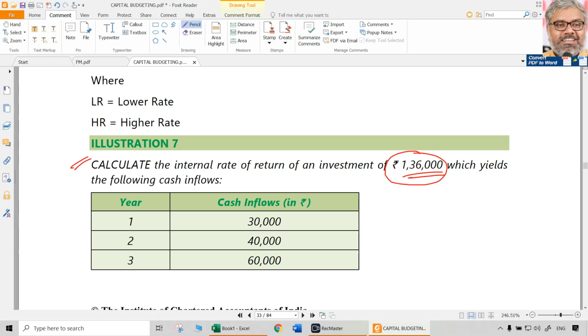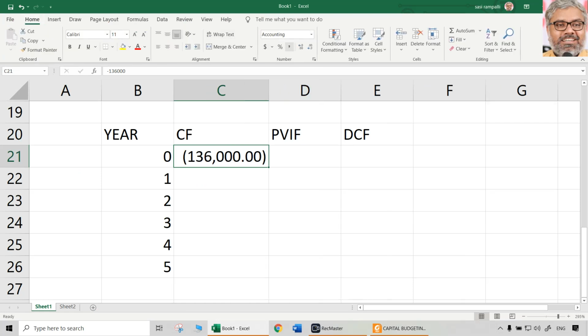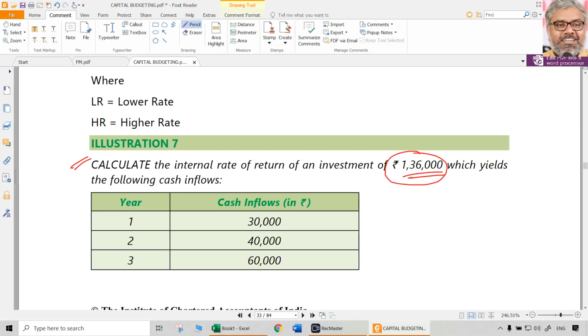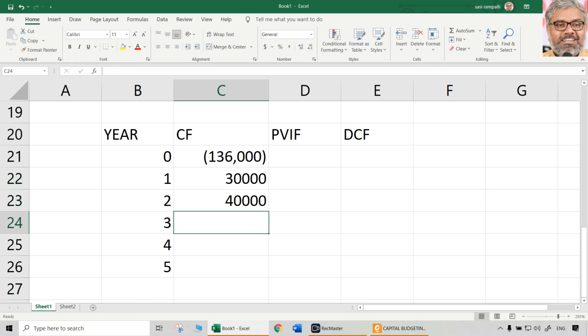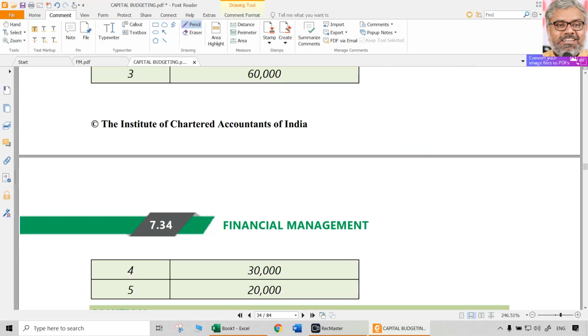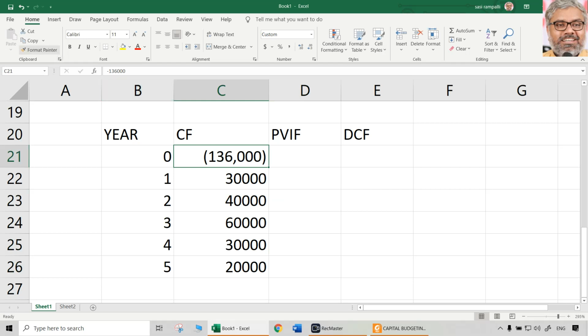Cash flows as given in the question, I have to copy. 0 here, year 1 minus 1,36,000. That is minus 1,36,000 because it is outflow. Here 30, then 40, then 60. Take them. 30,000, 40,000, 60,000, 30, 40, 60, 30, 20. These are the cash flows, right?